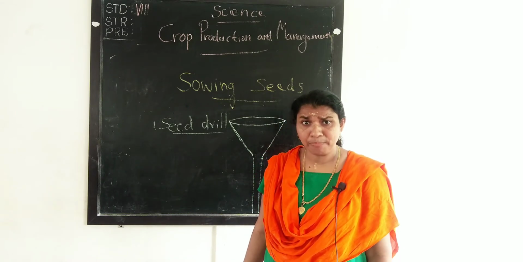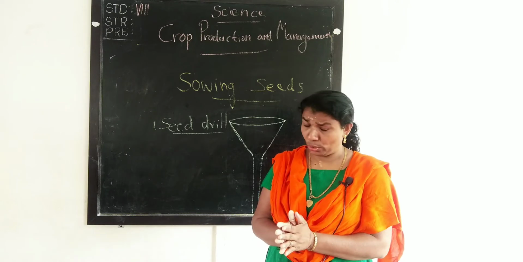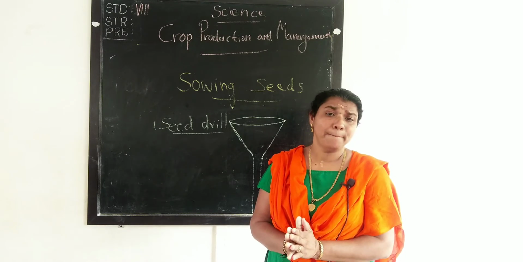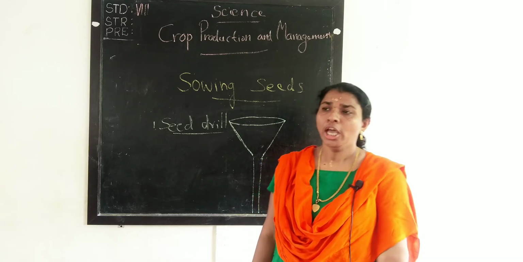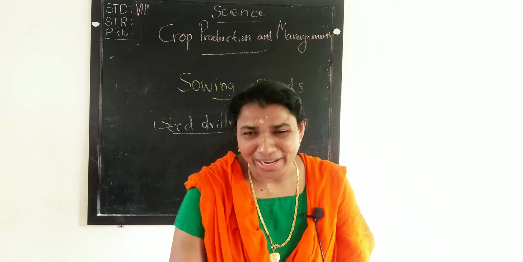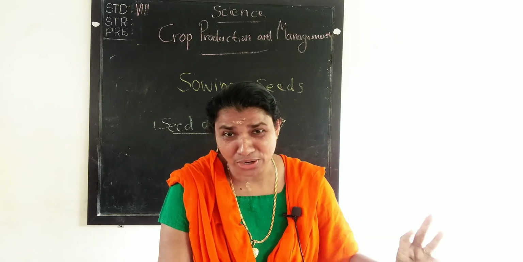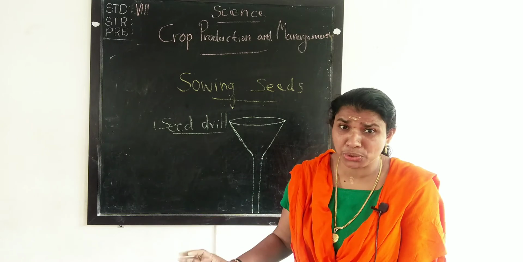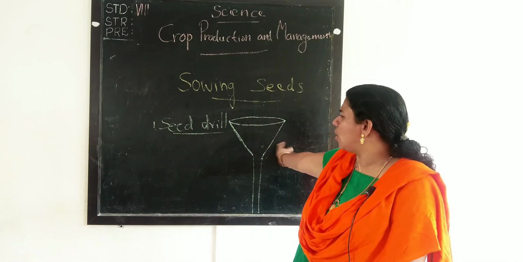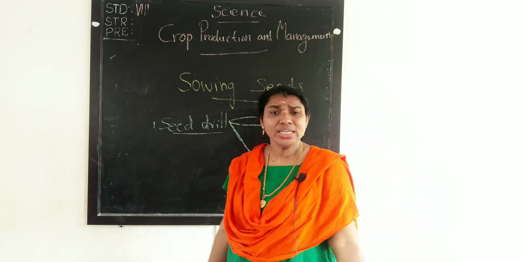In such a way the sowing of the plant takes place. You understand that first is the selection of the seed, then using the tools, the traditional method and also the seed drill.